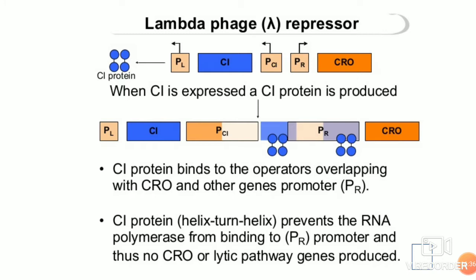CI protein binds to the operator regions overlapping with CRO and other genes of the promoter R. CI protein is a helix-turn-helix protein that prevents the RNA polymerase from binding to the right promoter, and thus no CRO or lytic genes are produced.